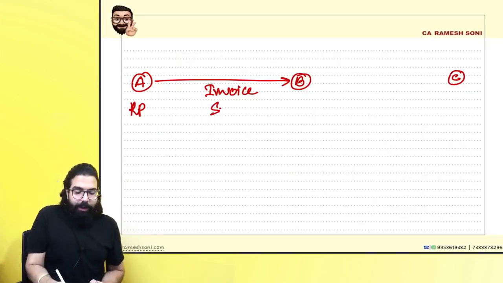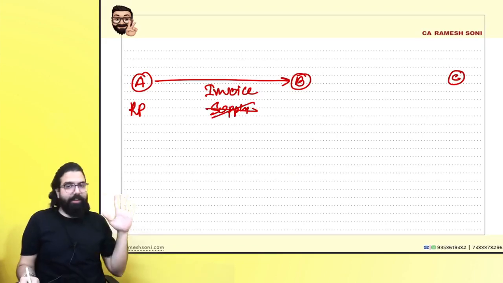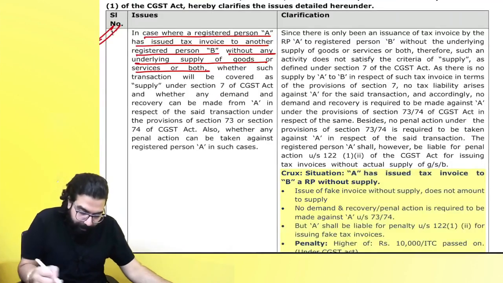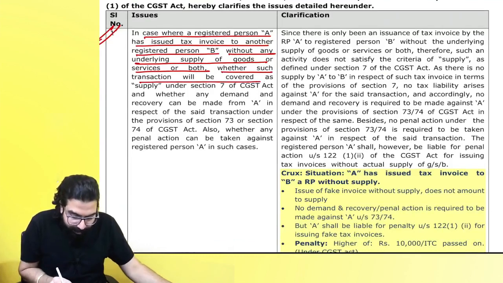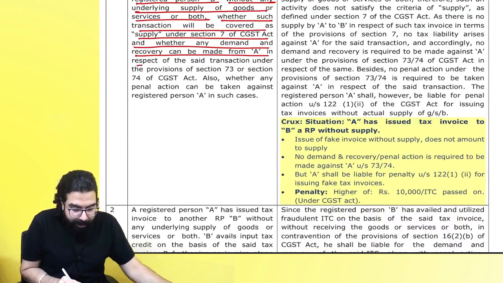But A did not do any supply. There is no supply, but the invoice has been issued, so it is a bogus invoice case. Then what happened? Whether such a transaction will be covered under supply, and whether any demand and recovery can be made from A in respect of the said transaction under the provisions of section 73 or 74.